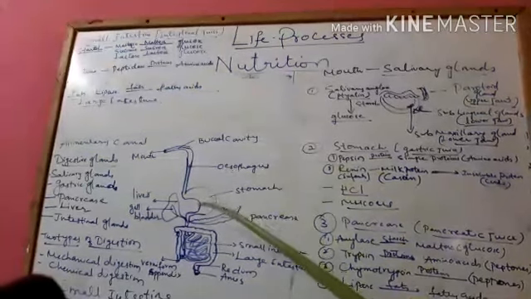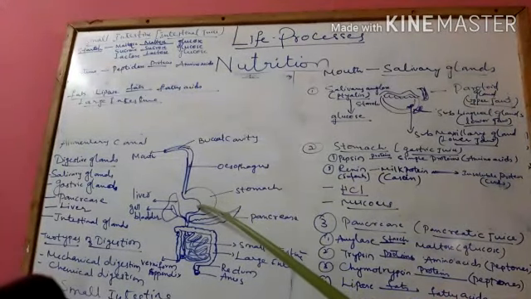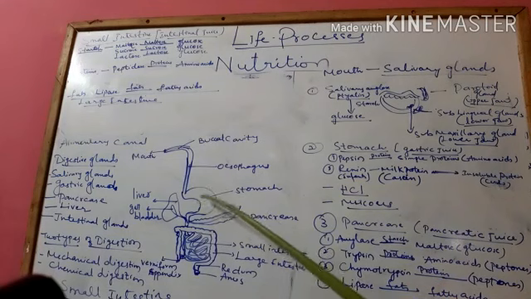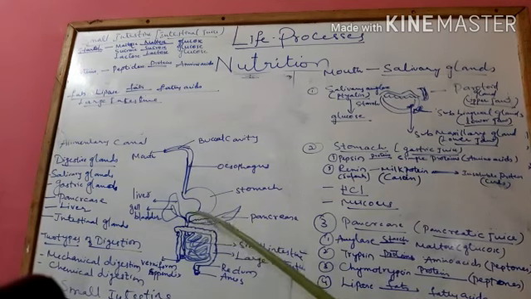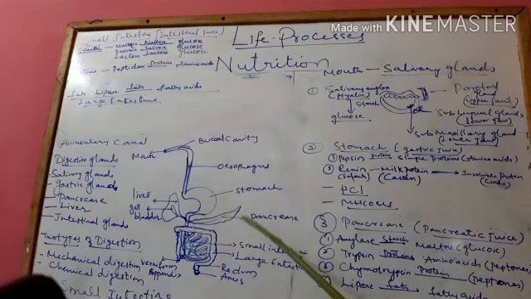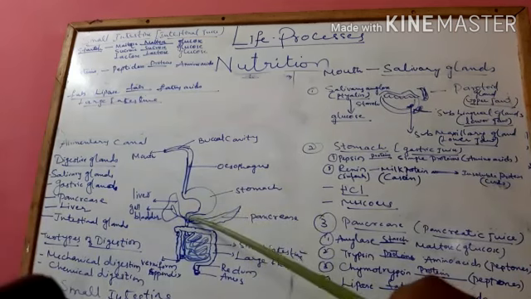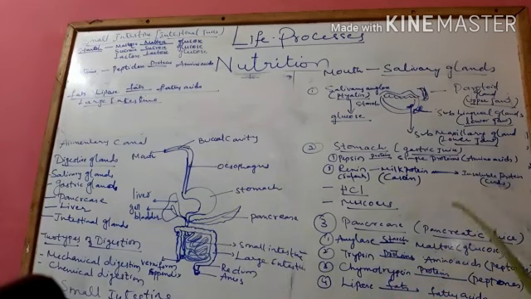Okay, now when the food is mixed and broken down with the help of enzymes, it is made into a very fine paste, and then the food comes to the beginning of the intestine, called the duodenum. Here the pancreatic duct and the liver duct are added. From the pancreas, pancreatic juice is added to the duodenum. Pancreatic juice consists of many types of enzymes.